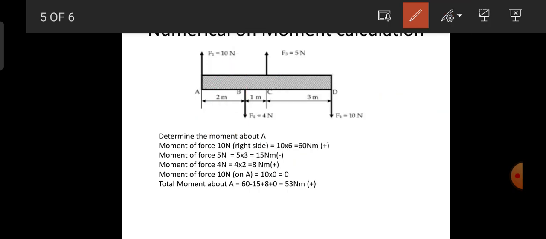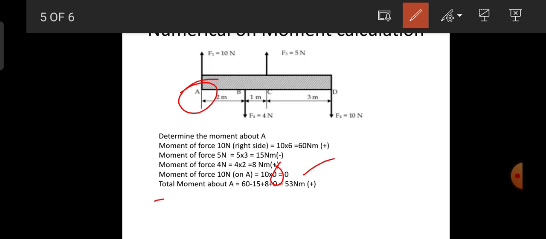The last one is the force on A itself, but the reference point is the same point. Therefore the perpendicular distance will be equal to 0. When the moment is on the same point as the reference point, the perpendicular distance is 0. So the moment of the force acting on the point A about the reference point A is equal to 0 itself.